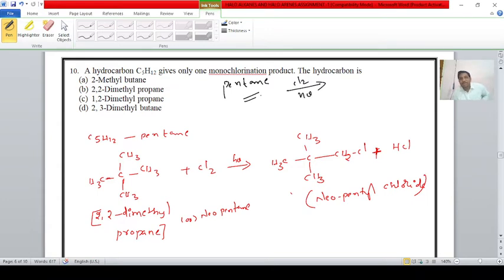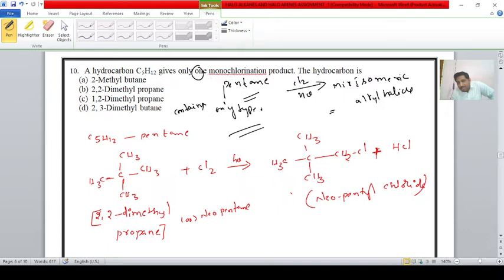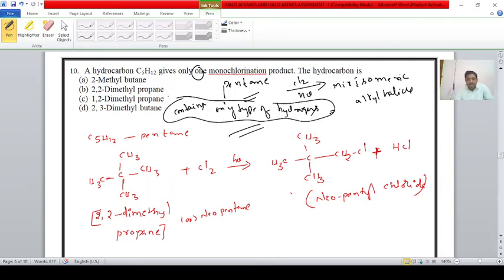We know that when alkanes react with chlorine in the presence of sunlight, they can form a mixture of isomeric alkyl halides. But here on monochlorination, only one product is required. That is the compound which contains only one type of hydrogen. Only one type of hydrogen can give the one monochlorination product.